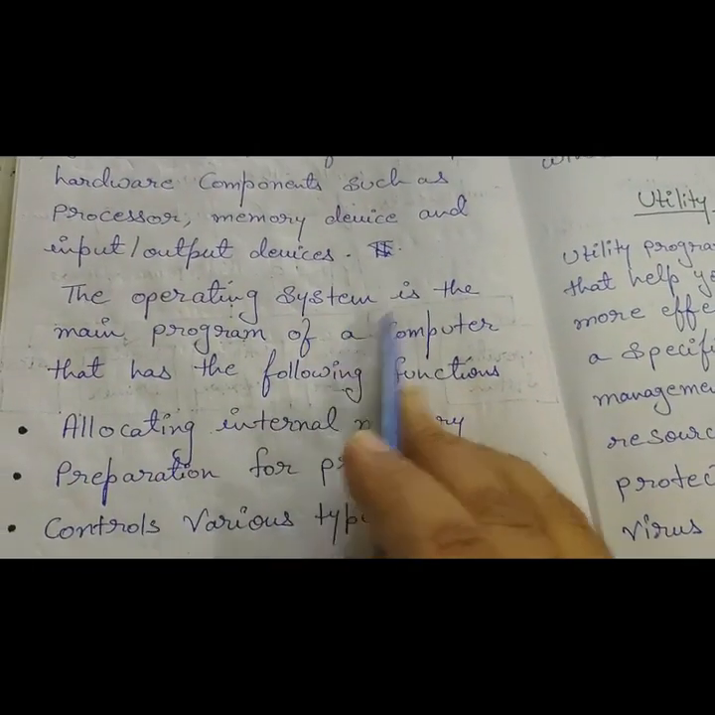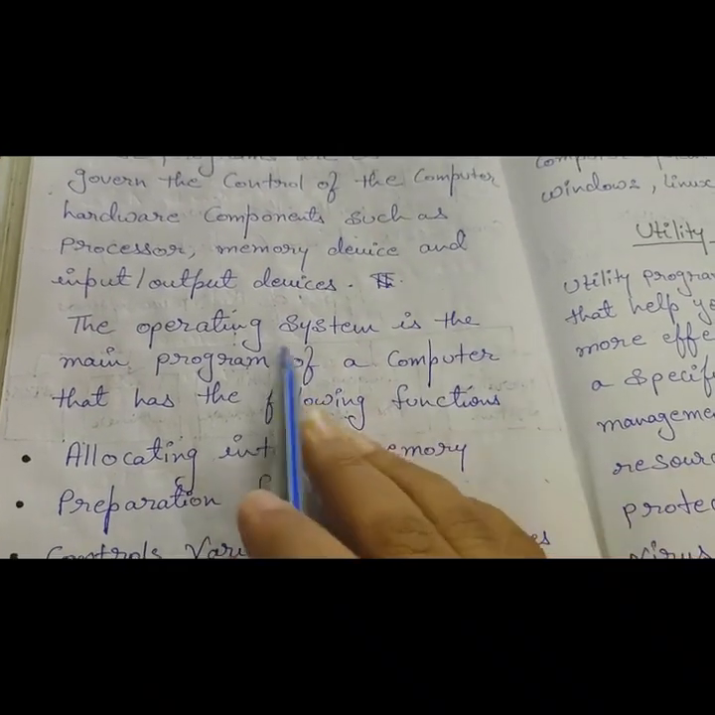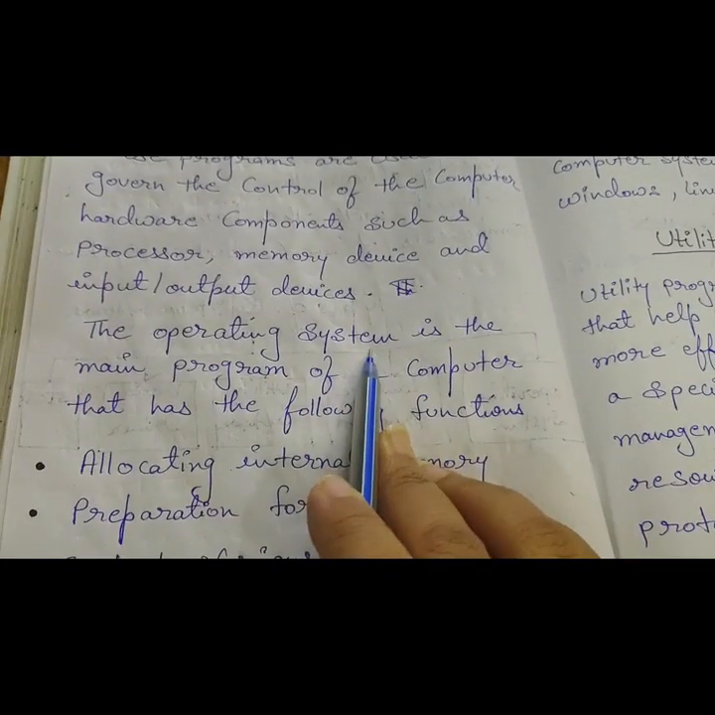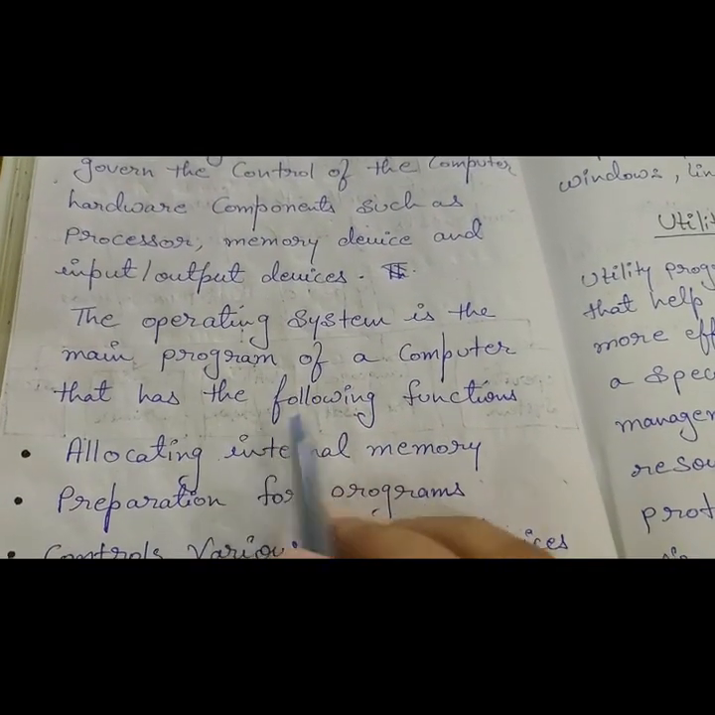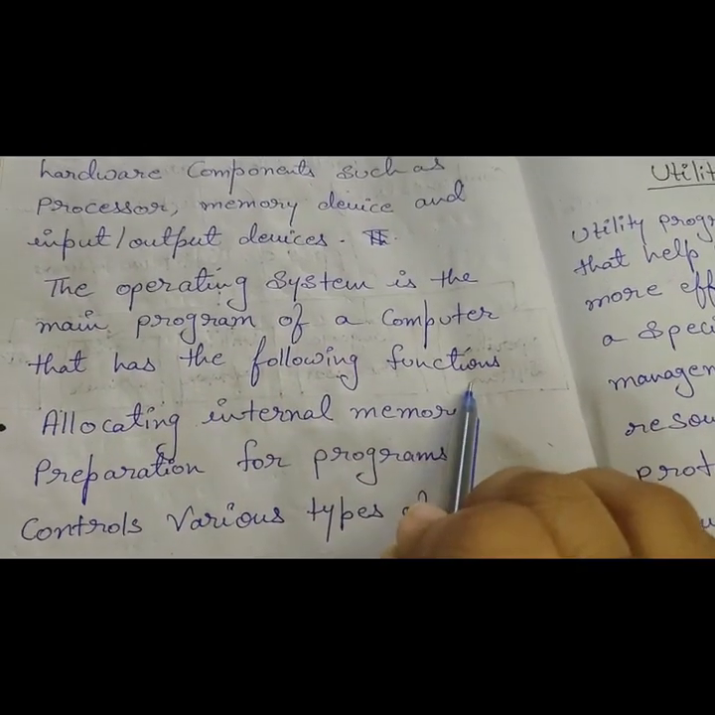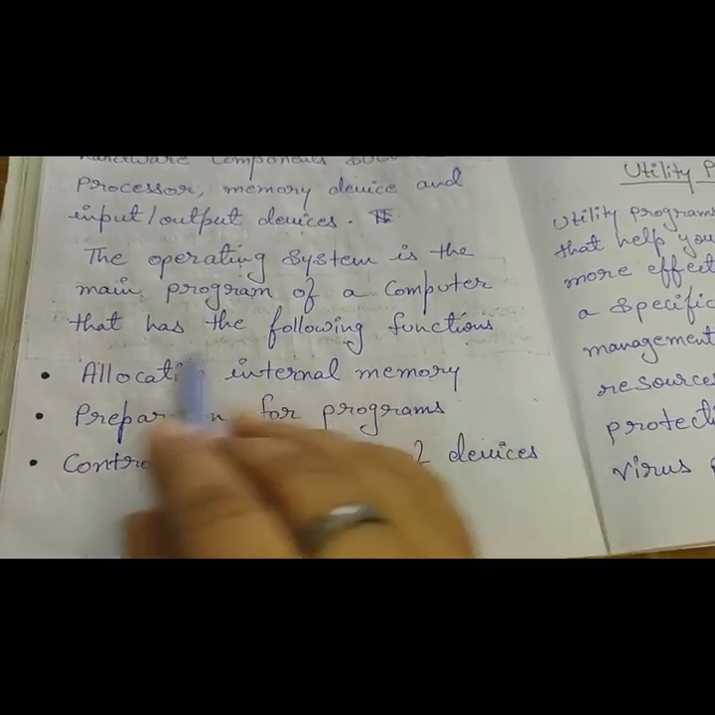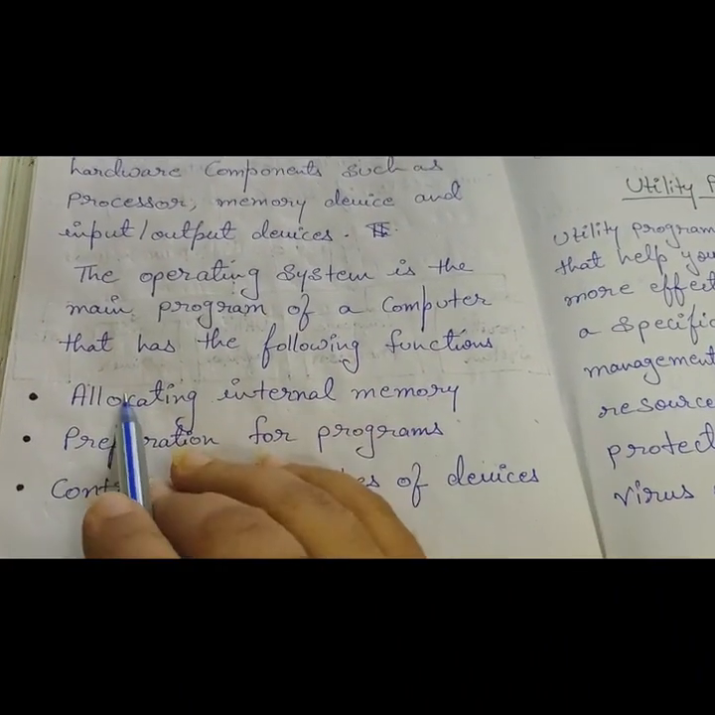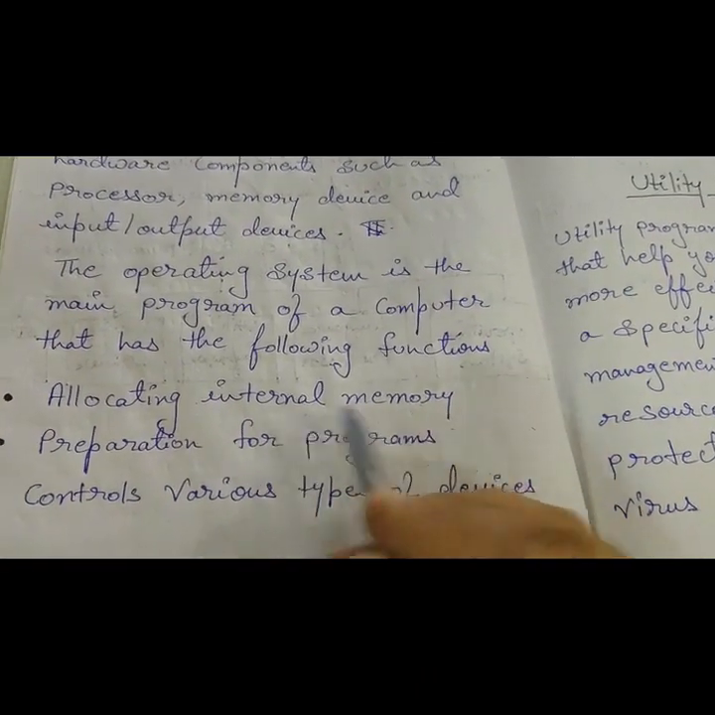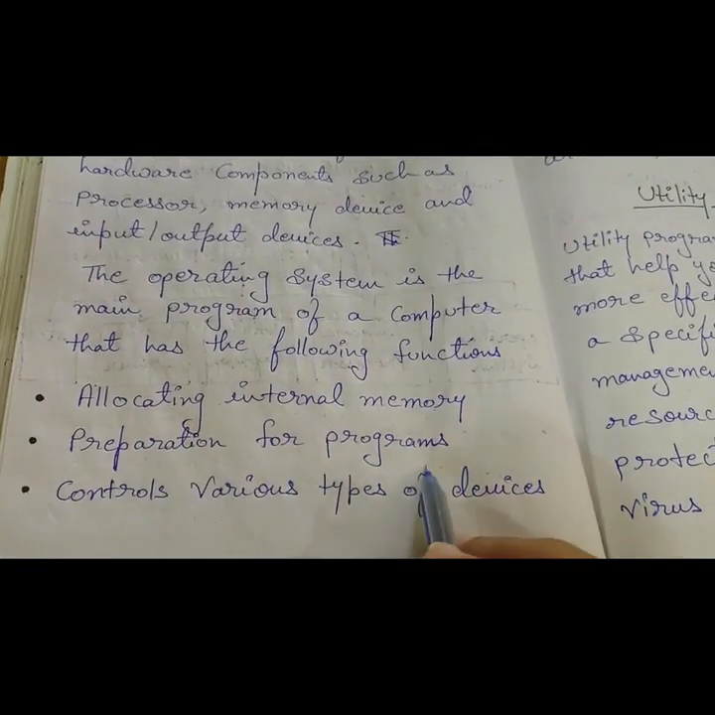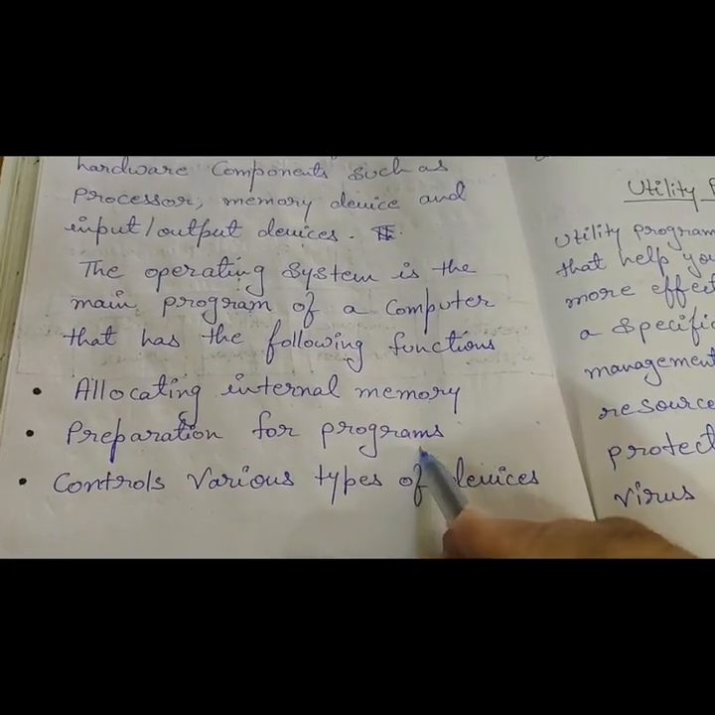The operating system is the main program of a computer. As it is important for the computer, it has the following functions. What are the functions? Allocating internal memory. It allocates the space to store our data. Preparation for programs. When the programs are ready to use, these all are prepared by OS.